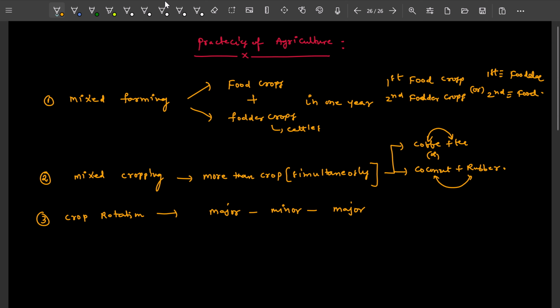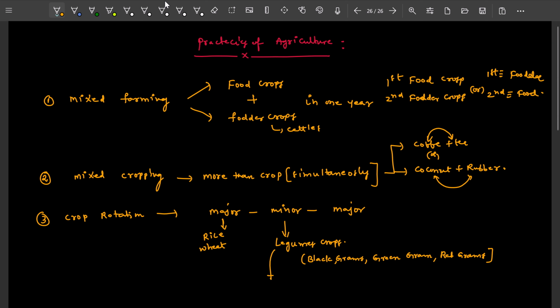Major crops are, for example, rice and wheat. Minor crops are legume crops, such as black gram, green gram, or red gram.